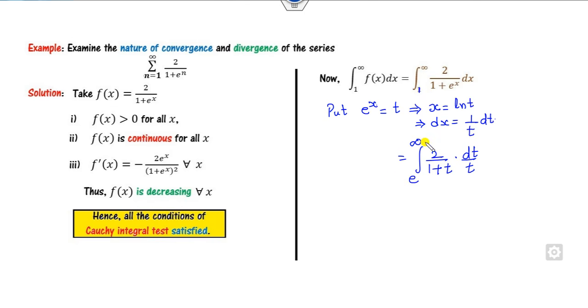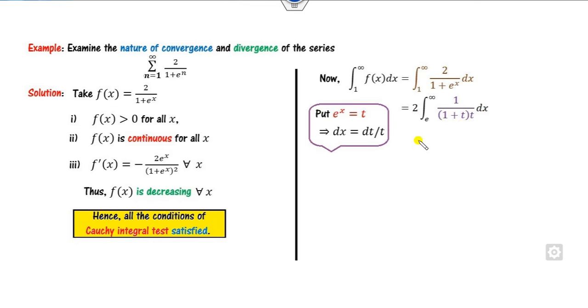When x is infinity, it is my infinity. I can take 2 as the outside of the integration. This will be my here. How can you solve this integration? I can do the partial fraction, this, and 1 plus t. Fine. So when you take t as 1, this is my minus 1.